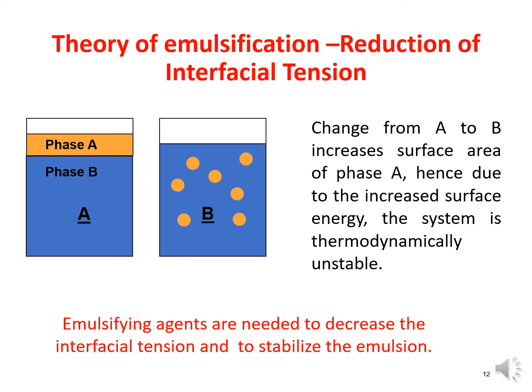Reduction of the interfacial tension. Here we can see phase A and phase B. Whenever we are trying to mix these, when phase A is dispersed into phase B, the change from A to B increases the surface area of phase A, hence due to the increased surface energy, the system is thermodynamically unstable. So to make it stable, emulsifying agents are needed to decrease the interfacial tension and to stabilize the emulsion.